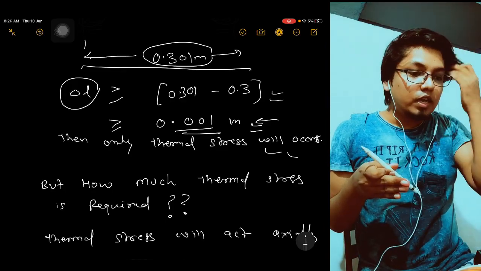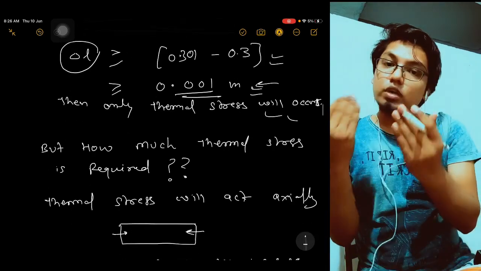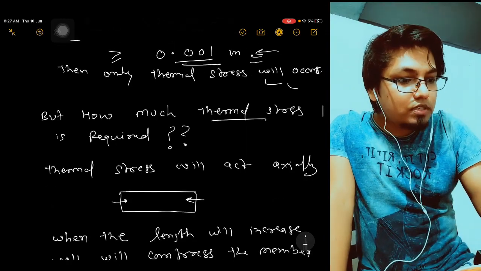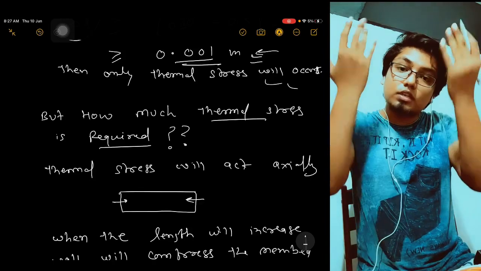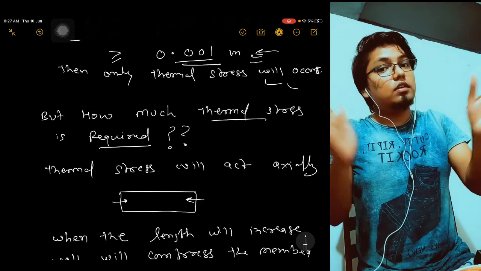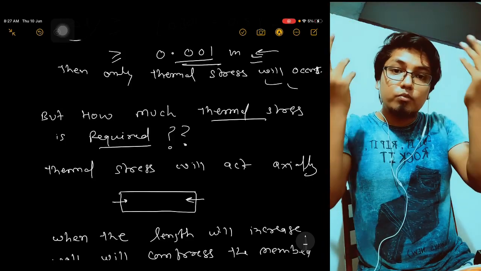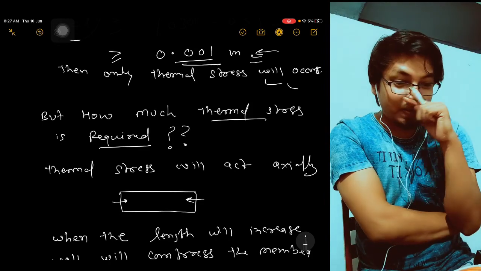Okay, now see, so you understand under what condition thermal stress will come. But how much thermal stress is required? It's not like you can keep on increasing the temperature and keep on getting extra length, and keep on getting more and more thermal stress. So how much thermal stress is required? For that, very good logic.